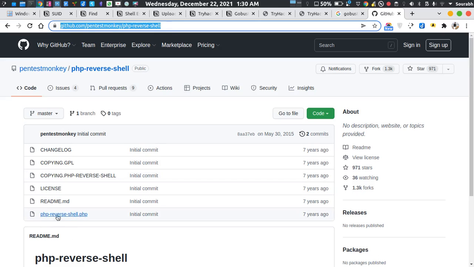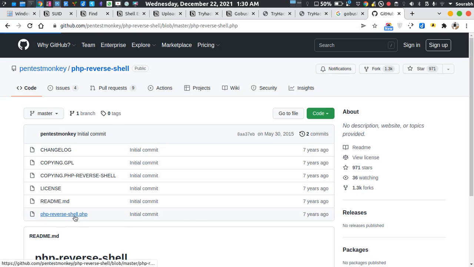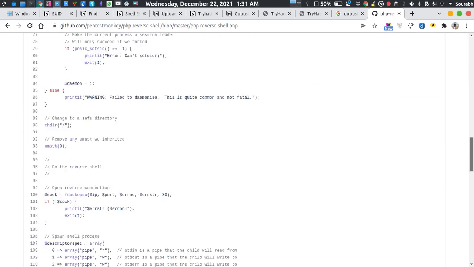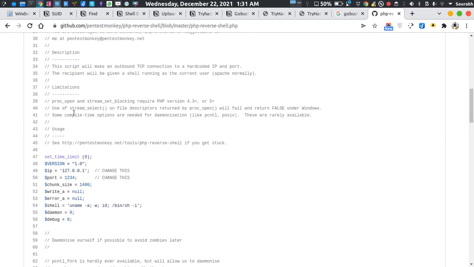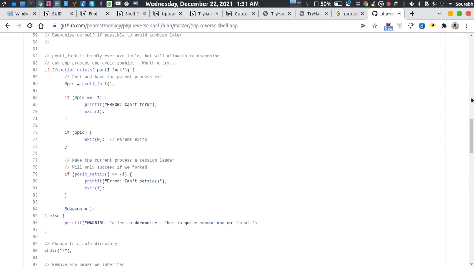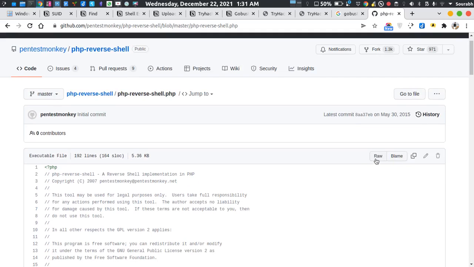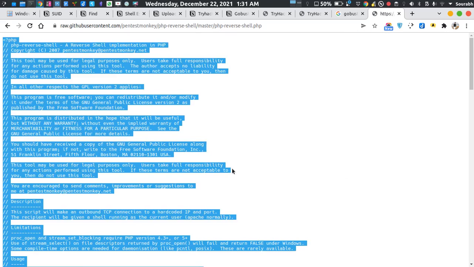As you can see, this is a PHP file, called PHP reverse shell. You just have to download the entire thing. You can do that by clicking the raw button, copying it, and pasting it into a text file.